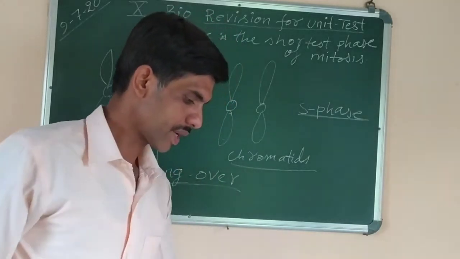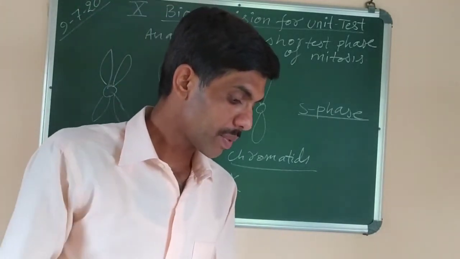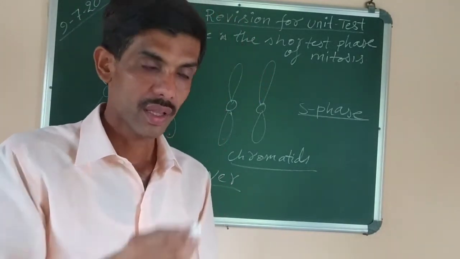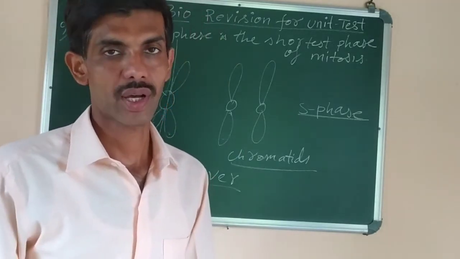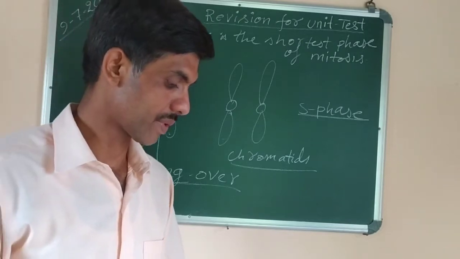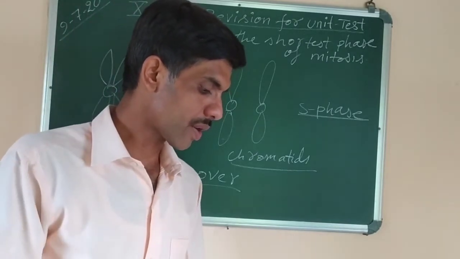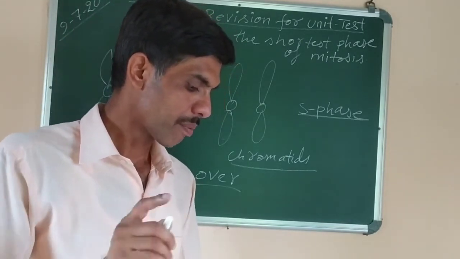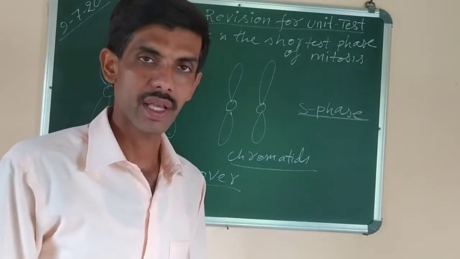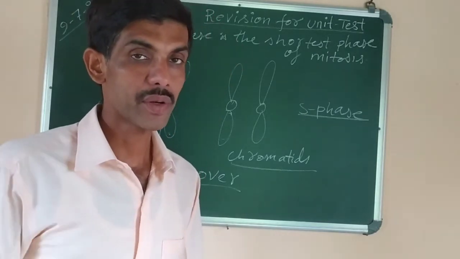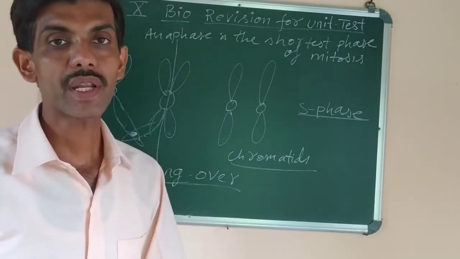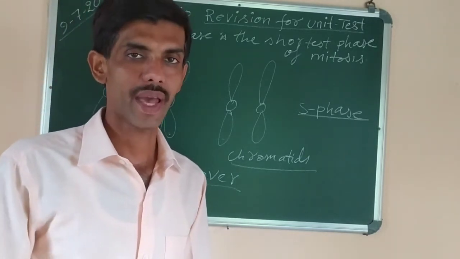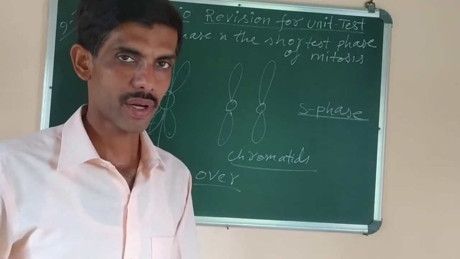Alright. Now next one is number C. The division of nucleus is called, in the bracket, cytokinesis or karyokinesis. So the correct answer is karyokinesis, you have to fill in. And number D, the growth of organism is achieved by mitotic or meiotic division. The answer is that by mitotic division the growth is achieved, not by meiotic division, because meiotic division is meant only for the production of gametes, that is the sex cells, not for growth.